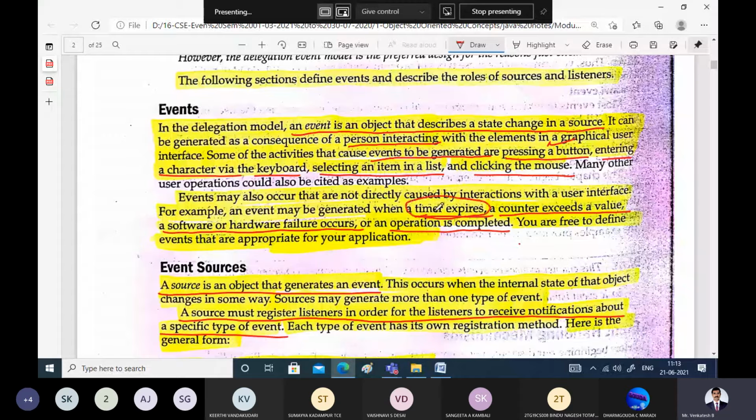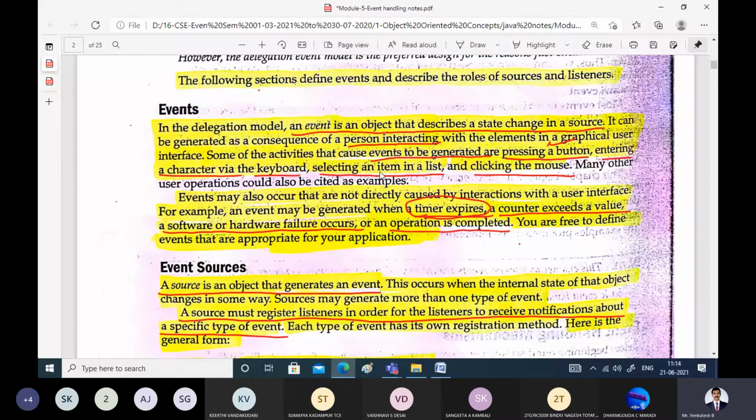Say for example, you want to shut down your computer after 5 minutes. You can set a timer, and after 5 minutes, the system will be shut down. So that is one example for an event, which is not directly being caused by the user interaction. We are not interacting, but still one event is getting generated.